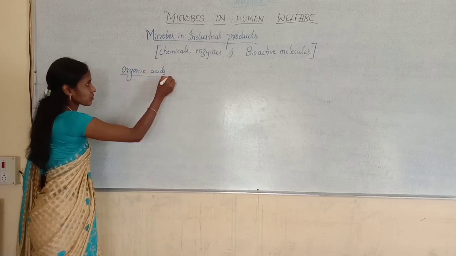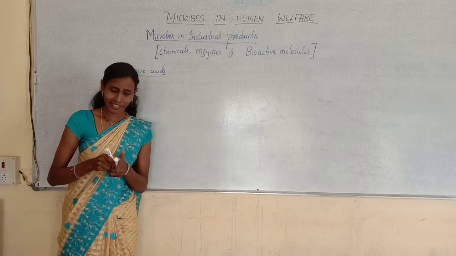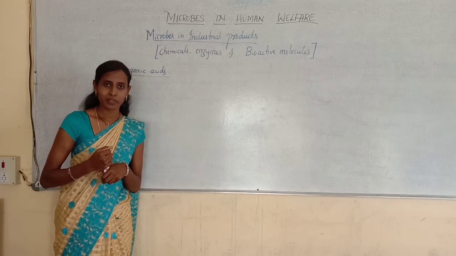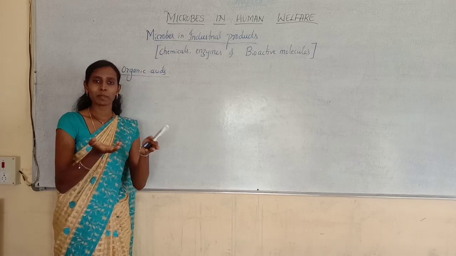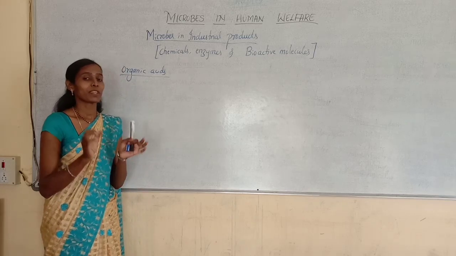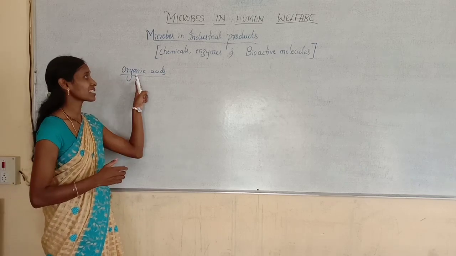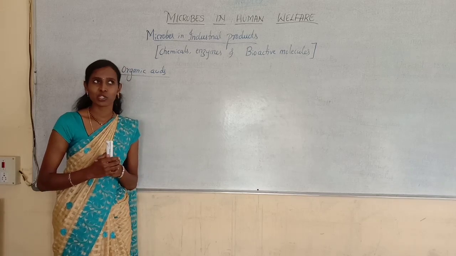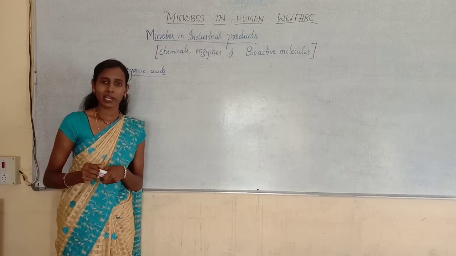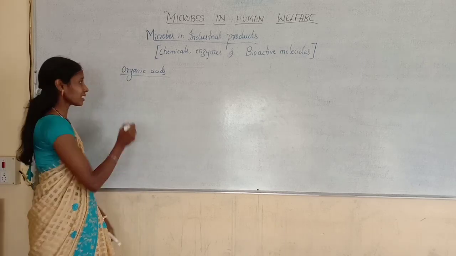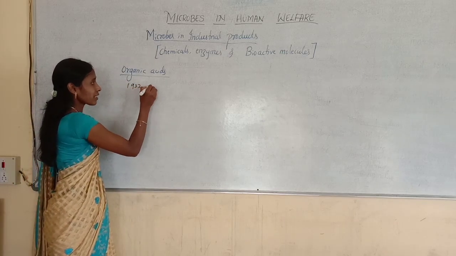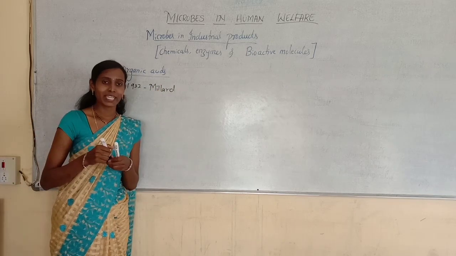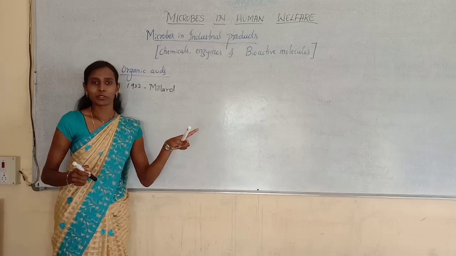Organic acids, as I said, are the acids which are present in an organism. They may be present in a plant or in a microorganism. If they are present in an organism, they are called organic acids, and a number of organic acids are manufactured with the help of microorganisms. In the year 1922, Miller reported for the first time